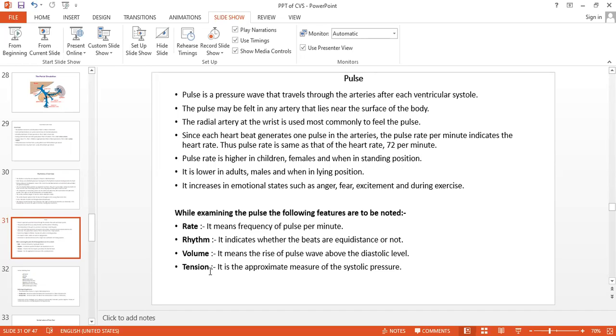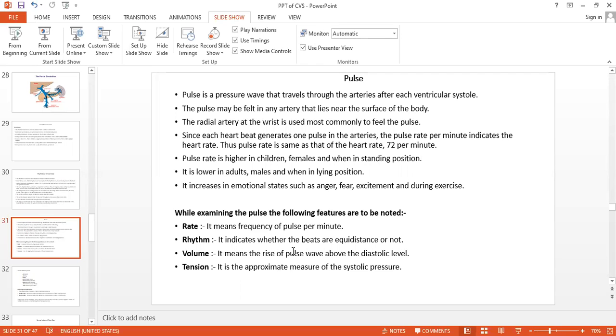And volume means what? The rise of the pulse, how much we can feel. How much the wave rises, the height of the wave, we feel that. Sometimes we will not feel the pulse, isn't it? When we fall down, sometimes with hypotension, you will feel giddiness. At that time, we will not feel the pulse, only a silent wave, isn't it? So normally how do we feel it?